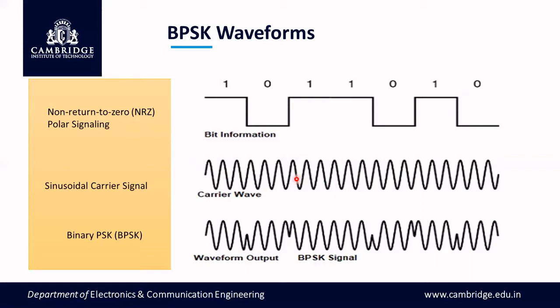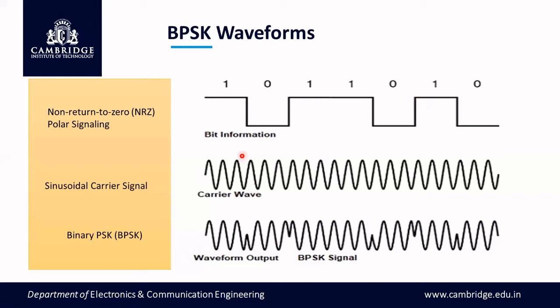So what we do here is multiply this input baseband waveform with this sinusoidal signal to get the final BPSK signal. So we have to multiply the input digital signal with the sinusoidal carrier signal to get the BPSK.